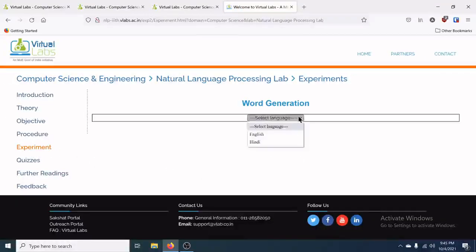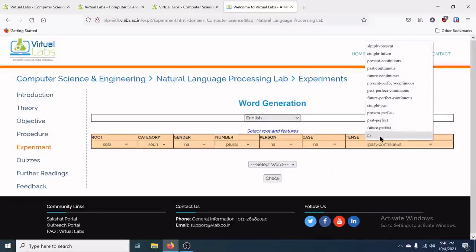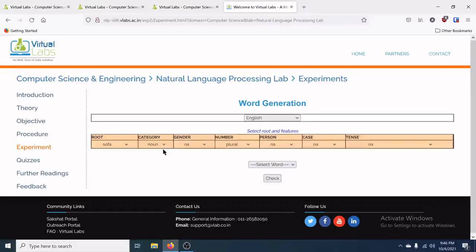As I told you, we have to choose a language. So we are choosing English, and this is how your program output should appear. Once you select a language, I can select any one of the words, say for example the simple word sofa. Now sofa can be either a noun or a verb. It is a noun, and we don't have any gender for sofa. If I say plural, all this case and so on are not applicable. We don't have a tense also.